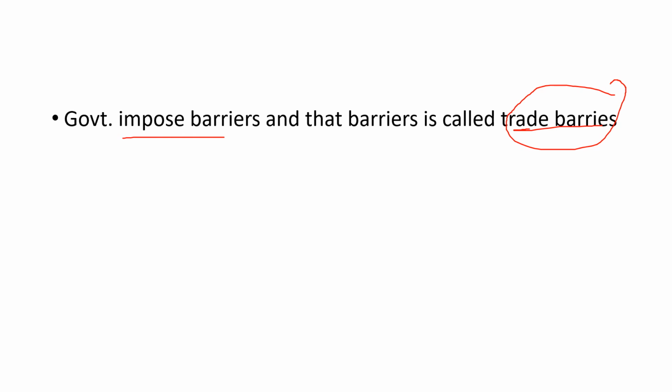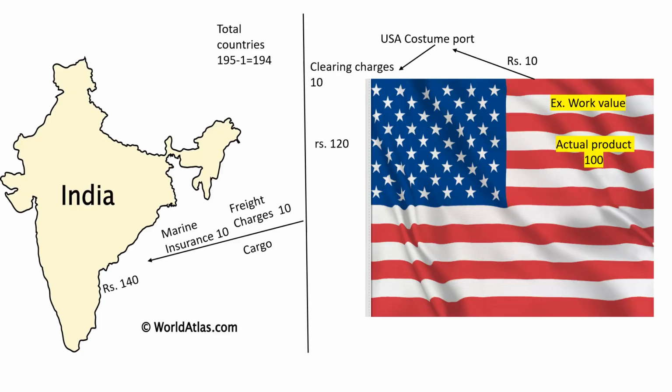Now I am sure you understand why the government imposes barriers, right? In simple words, a barrier means the restriction which the government imposes so that the country's strength or the country's value at the international level will not get affected. By looking at the slide, don't get confused because I will tell you everything about this slide. Just be attentive and focused. I will explain all these things.